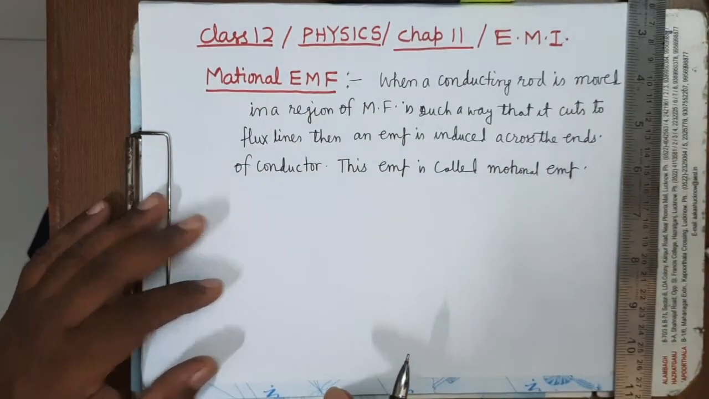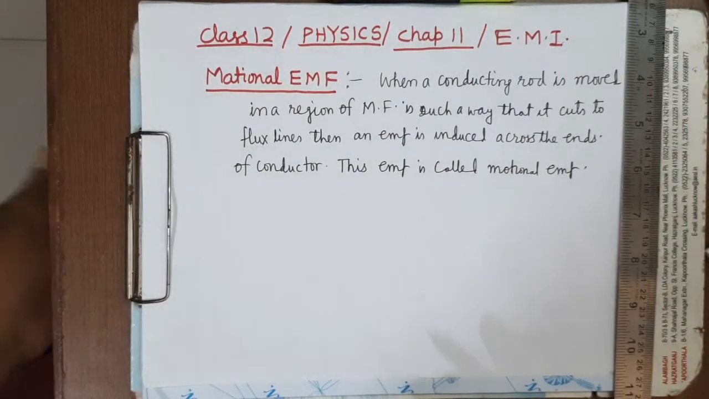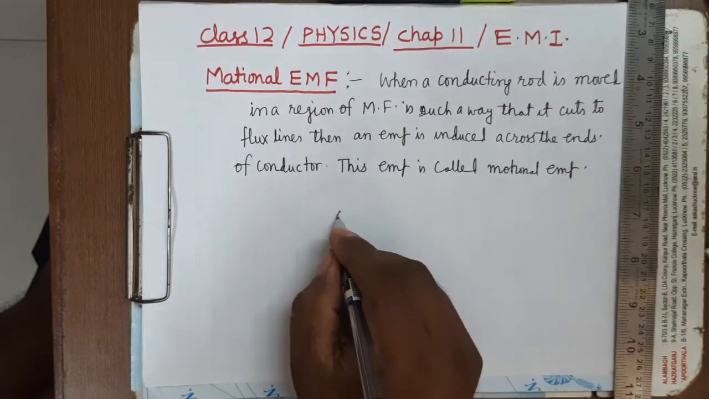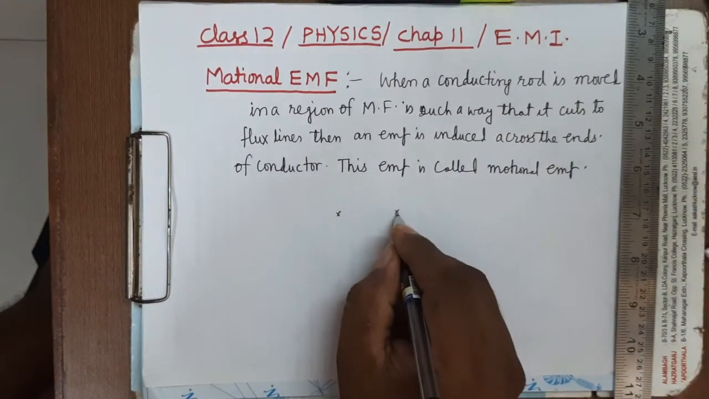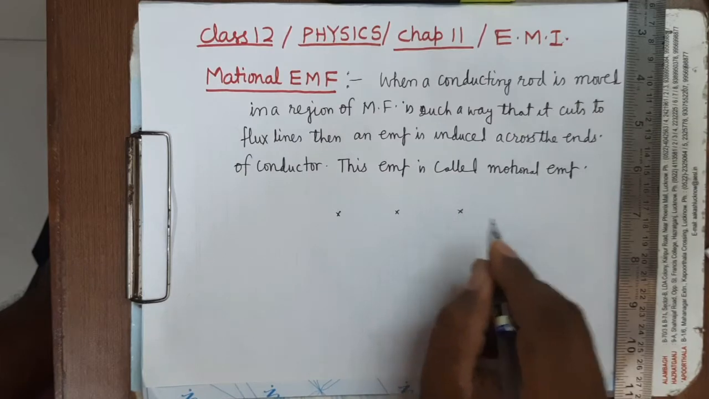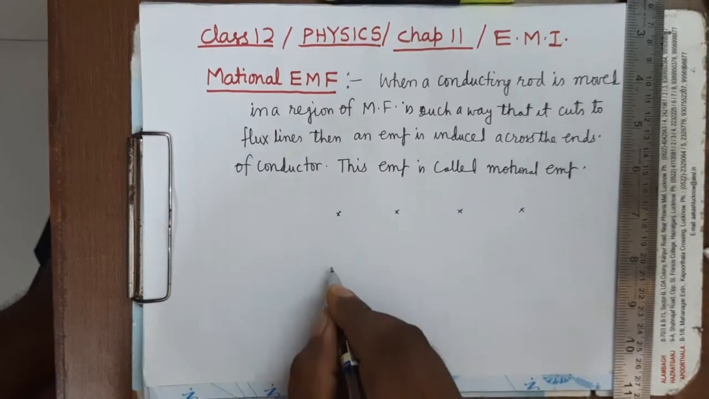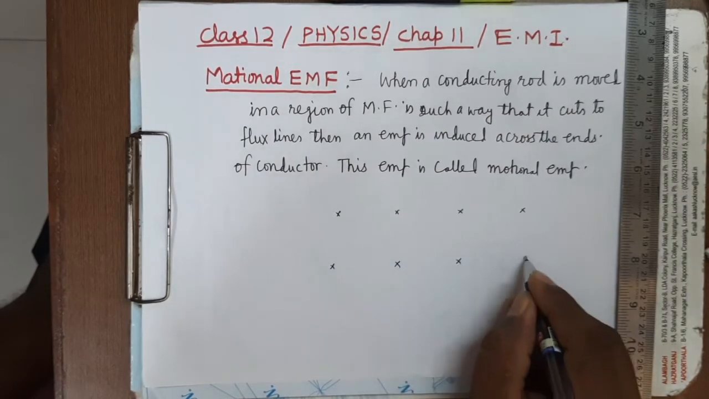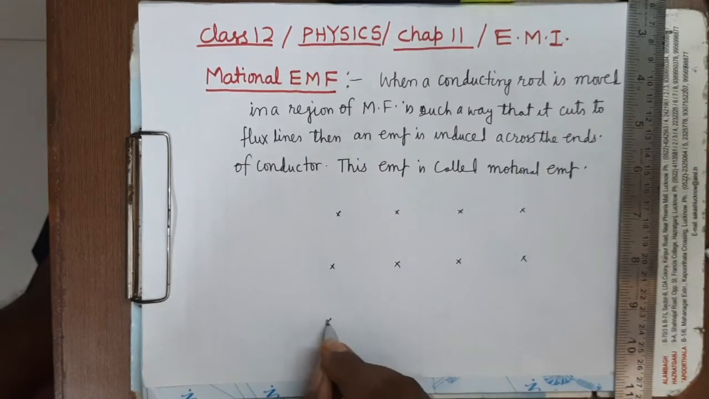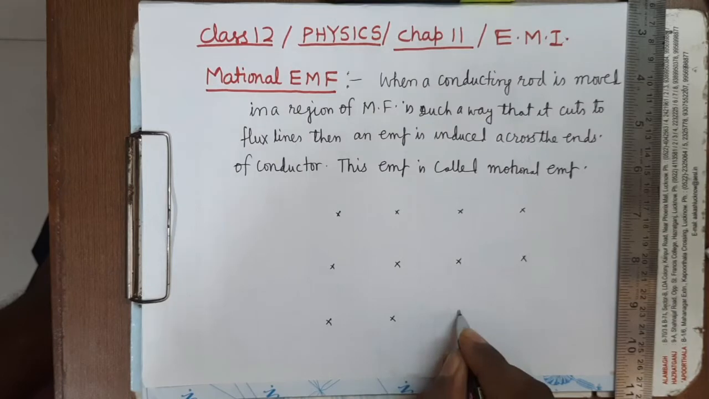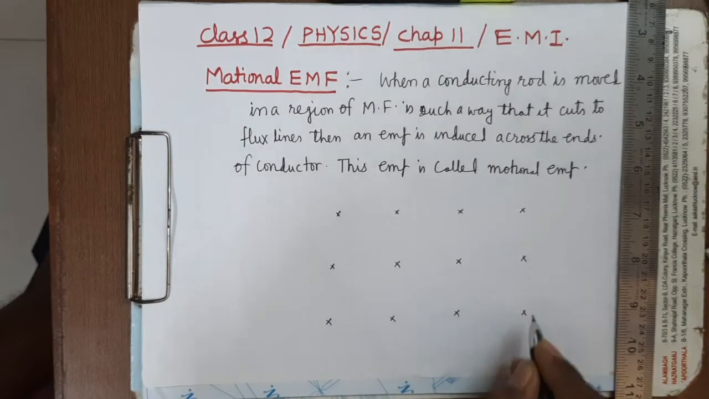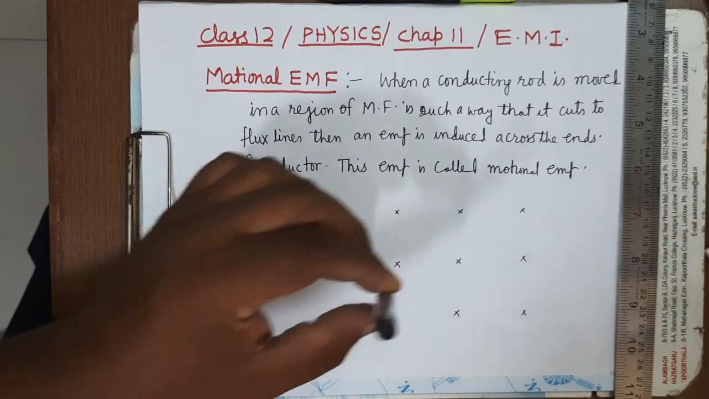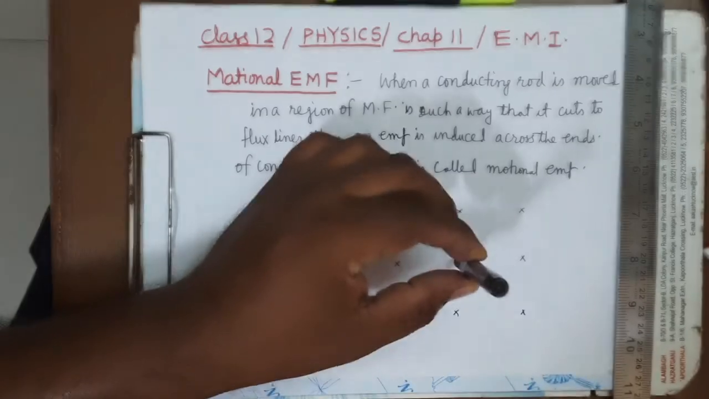Now see here, you can understand. Suppose on the plane of paper, this represents the uniform magnetic field perpendicular to the plane of paper but in downward direction. It means the flux lines are normal to the plane of paper and directed downward. Here these are the flux lines.